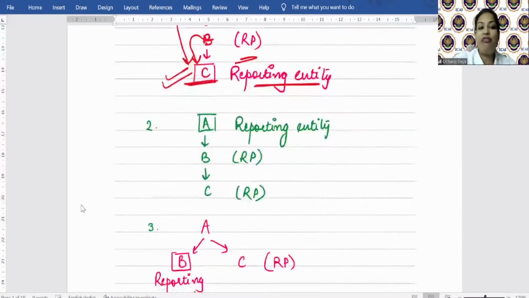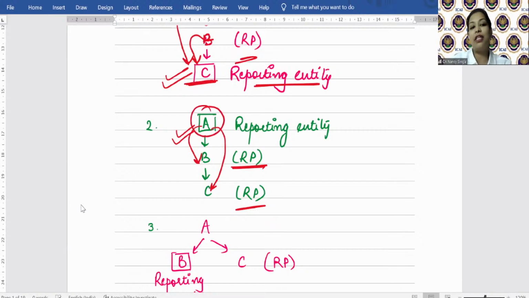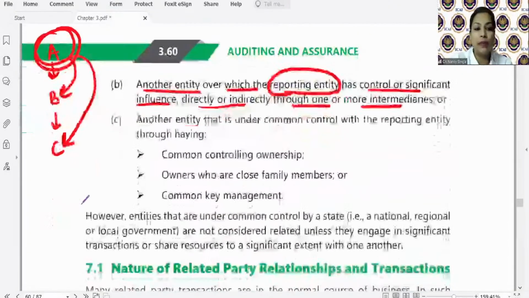So if A is the reporting entity, then it is exercising control over B and indirectly over C. So B and C become what? Related parties for the audit of financial statements of A Limited, right?